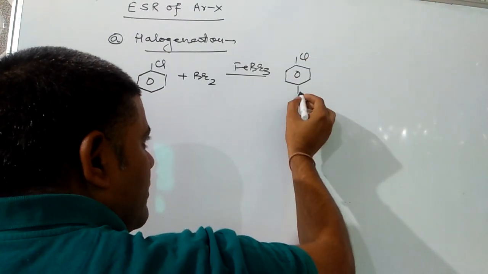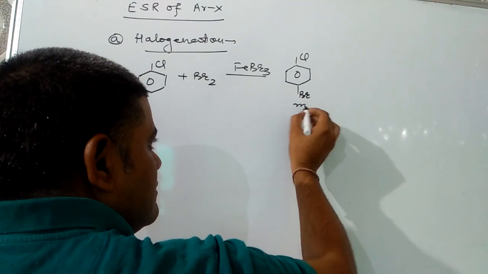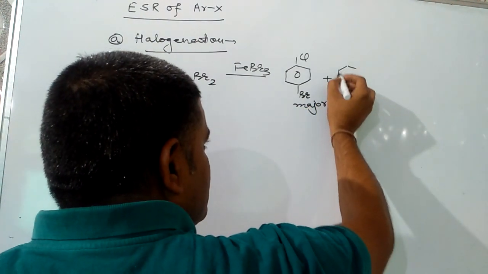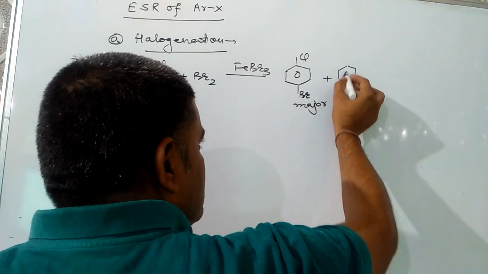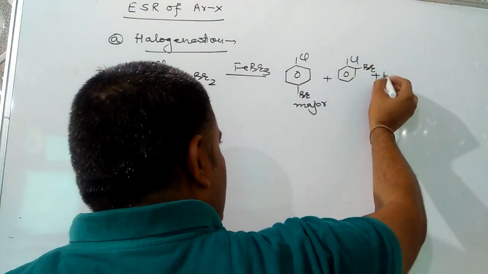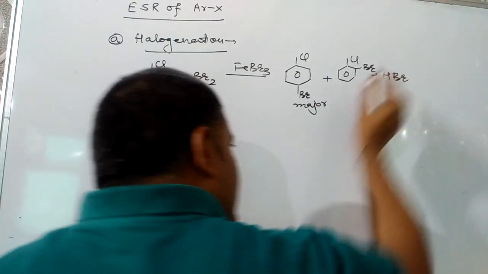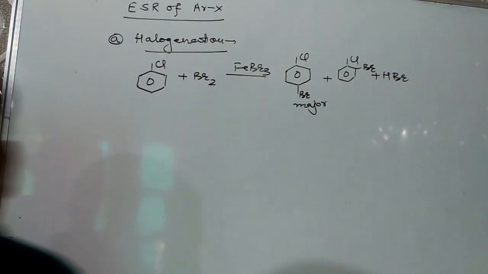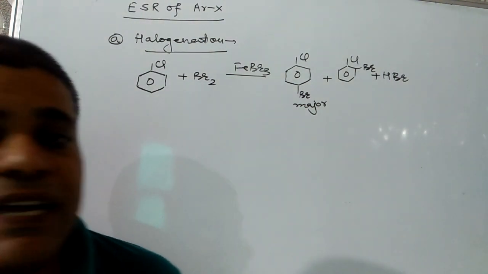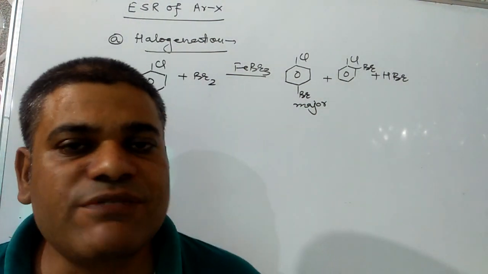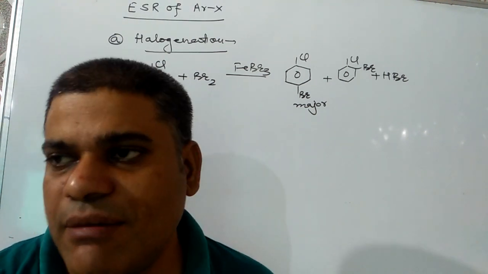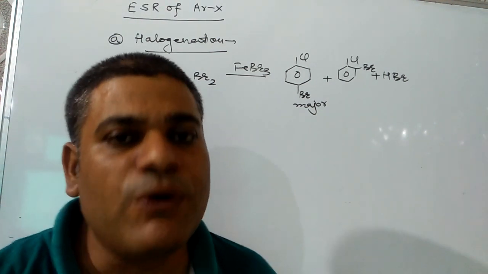That should be our major product, and minor product will be ortho derivative. This reaction is an example of electrophilic substitution. As previously mentioned, this reaction will take place in 3 steps. First will be generation of electrophile, second will be generation of arenium ion, and last will be removal of proton.